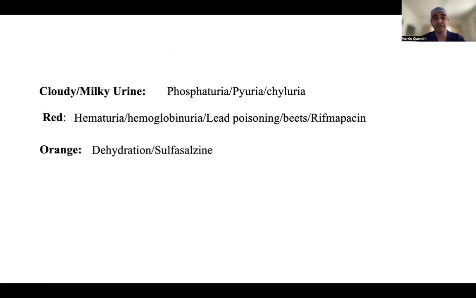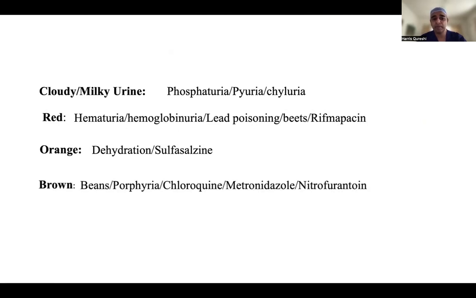So talking about orange, it can be dehydration or a drug called sulfasalazine, and it can be brown in porphyria, chloroquine, metronidazole, nitrofurantoin, and it can be black in methyldopa, hemorrhage or sorbitol. There's a purple bag syndrome, where a lot of bacteria, they like urease and protease, they can cause that. And the urine bag, which is connected to the Foley's, can have purple color in it. So there are a lot of colors going on in the urine, and they can be changed.